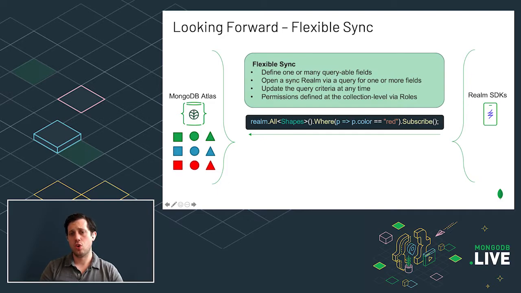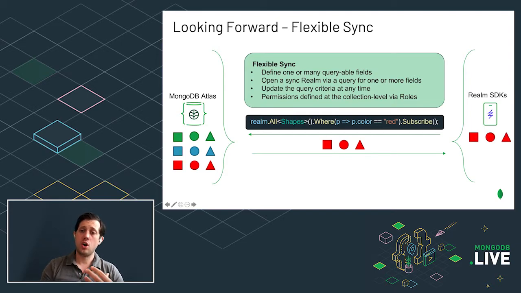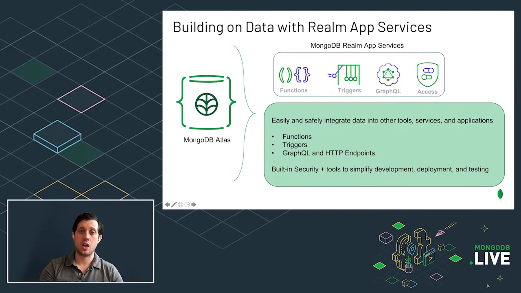So in this case, if you were querying on the color field, instead of getting the squares, you would get all of the red objects moved over to the device. Now, you could even evolve this query, saying I want to query on color red and shape circle, and subscribe to that. You could update that query later, and the results on your device would update dynamically. So these are all going to be options in the future that will give you a lot more flexibility, in addition to the scalability and a lot of the benefits you get from having the native objects and having data synchronized automatically.